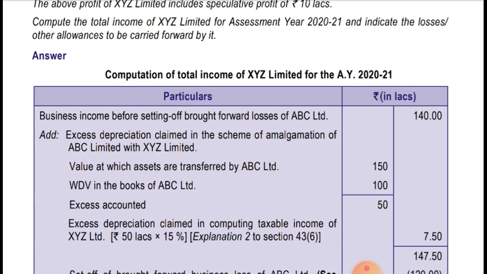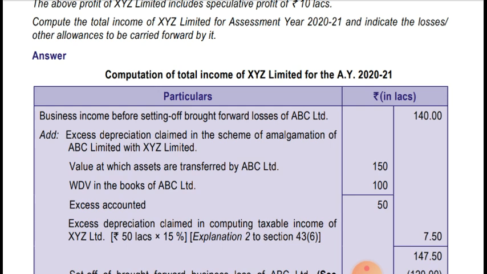Computation of total income of XYZ Limited for the assessment year 2020-21. Business income before set off of brought forward losses of ABC Limited is coming to 1,40,000, in which speculative income is also included. No issue with that. Next, add the excess depreciation claimed in the scheme of amalgamation of ABC Limited with XYZ Limited. As I said, on 50 lakh we compute 15%, which comes to 7,50,000.